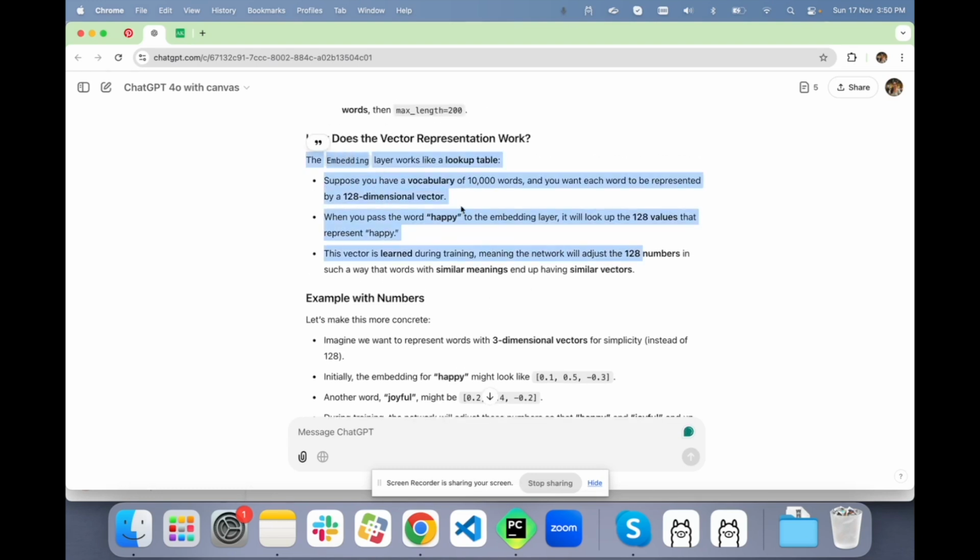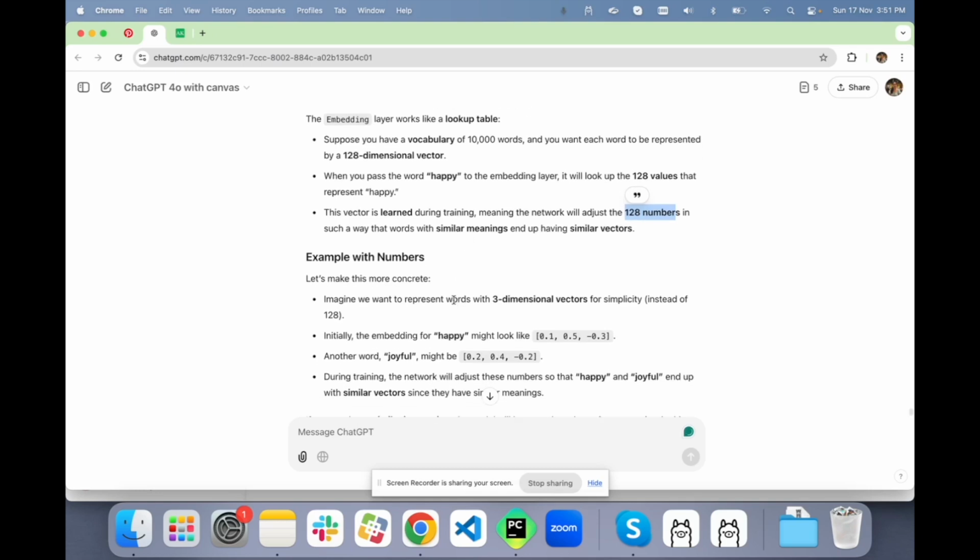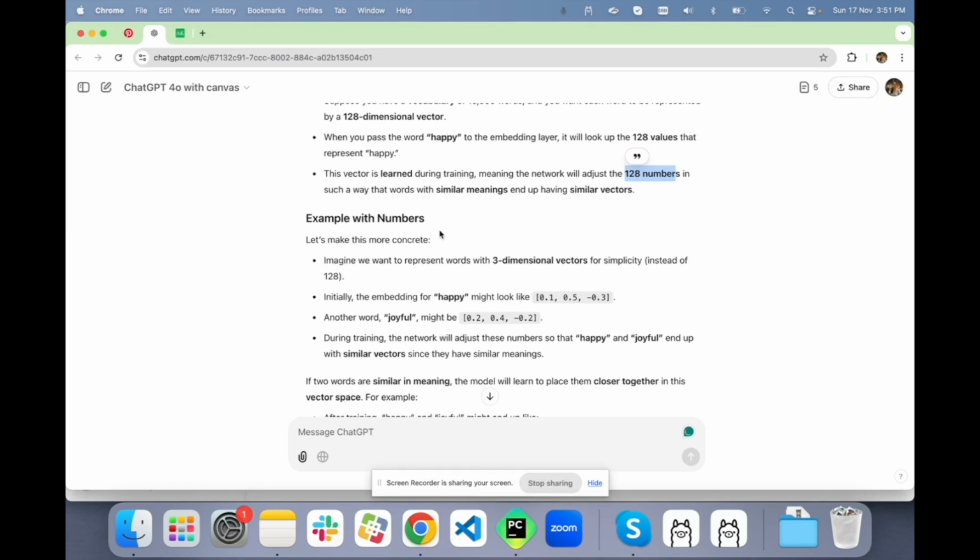Okay, so all this will come from the formula, I guess. So what it does is put similar words around similar things into 128 numbers. So for example, happy, smile, laugh will all be placed together, yeah, because they all have similar meanings.